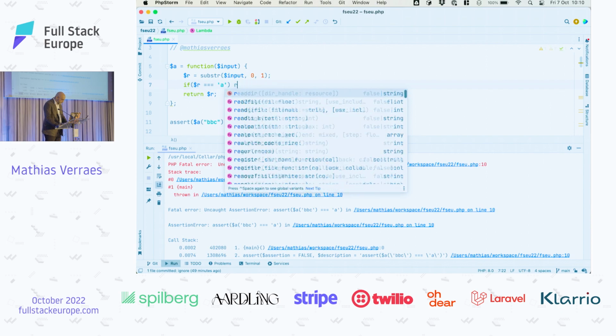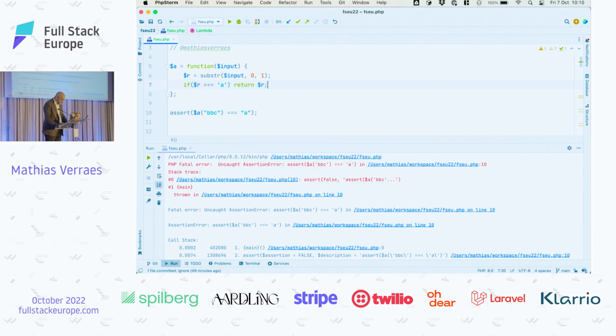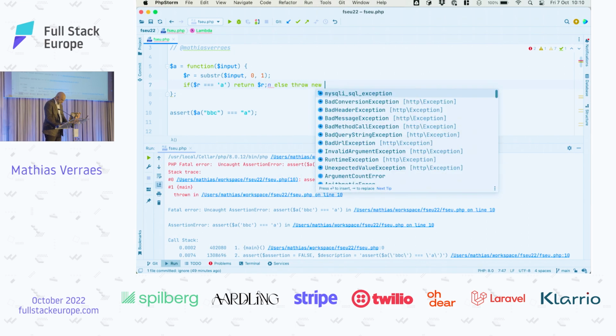If our result equals the letter A, yeah, actually we didn't even test that, so it was a very bad parser, right? But now we have this code here, so let's just do it like this. Else, let's just throw something, right? Expected A.